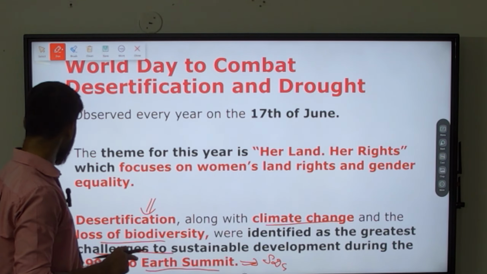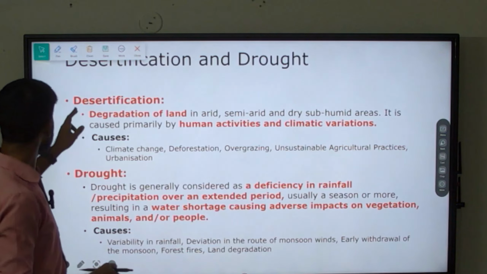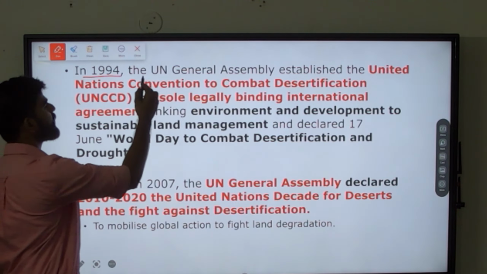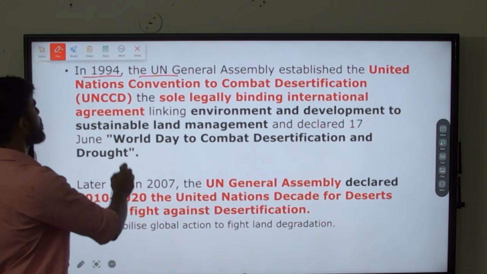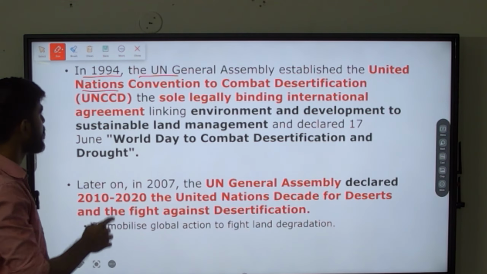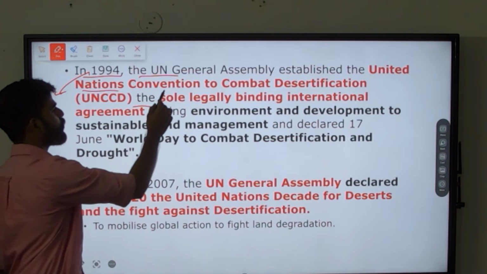So accordingly, in the year 1994, they developed a convention. That is, the United Nations General Assembly developed a convention called the United Nations Convention to Combat Desertification. Which year? That is important, 1994. This point is also important.